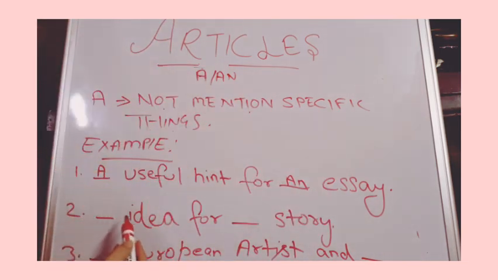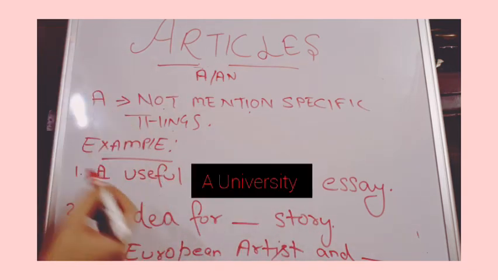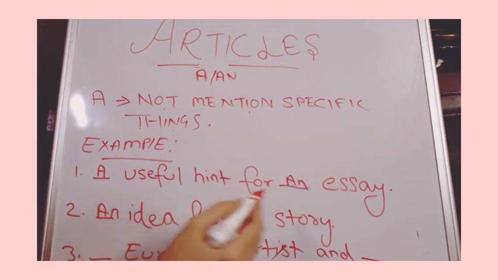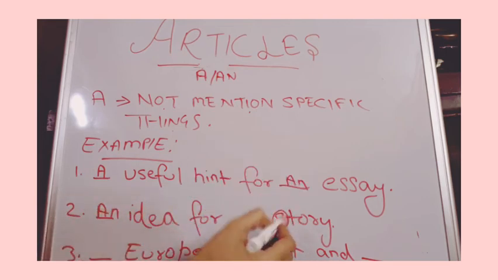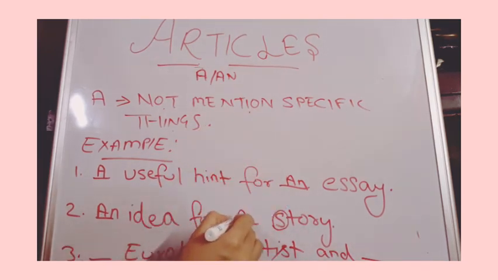Now the second one, idea for a story. Idea. I is a vowel and the sound is also a vowel. So we will put an here: an idea for story. S is a consonant and the sound is also a consonant. So we will use a here. An idea for a story.